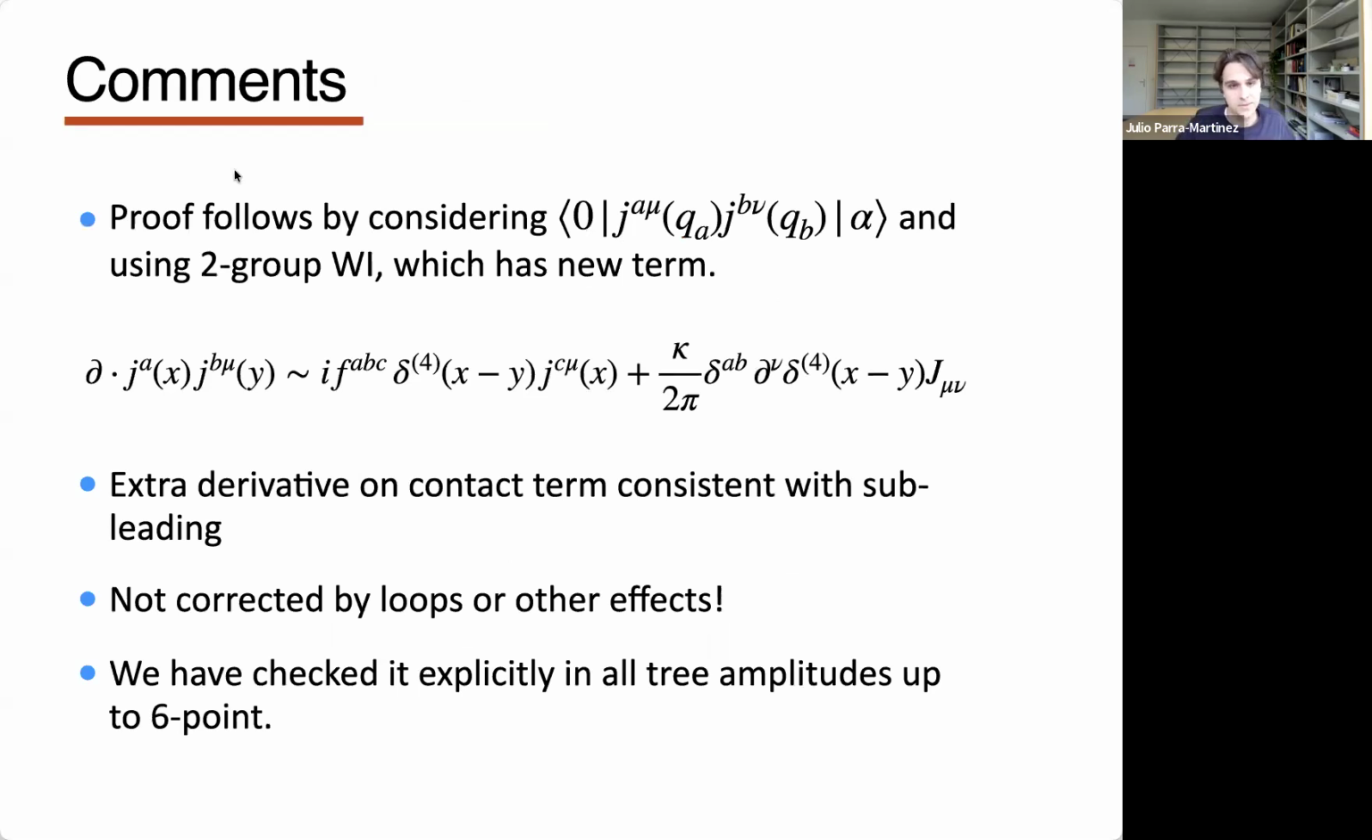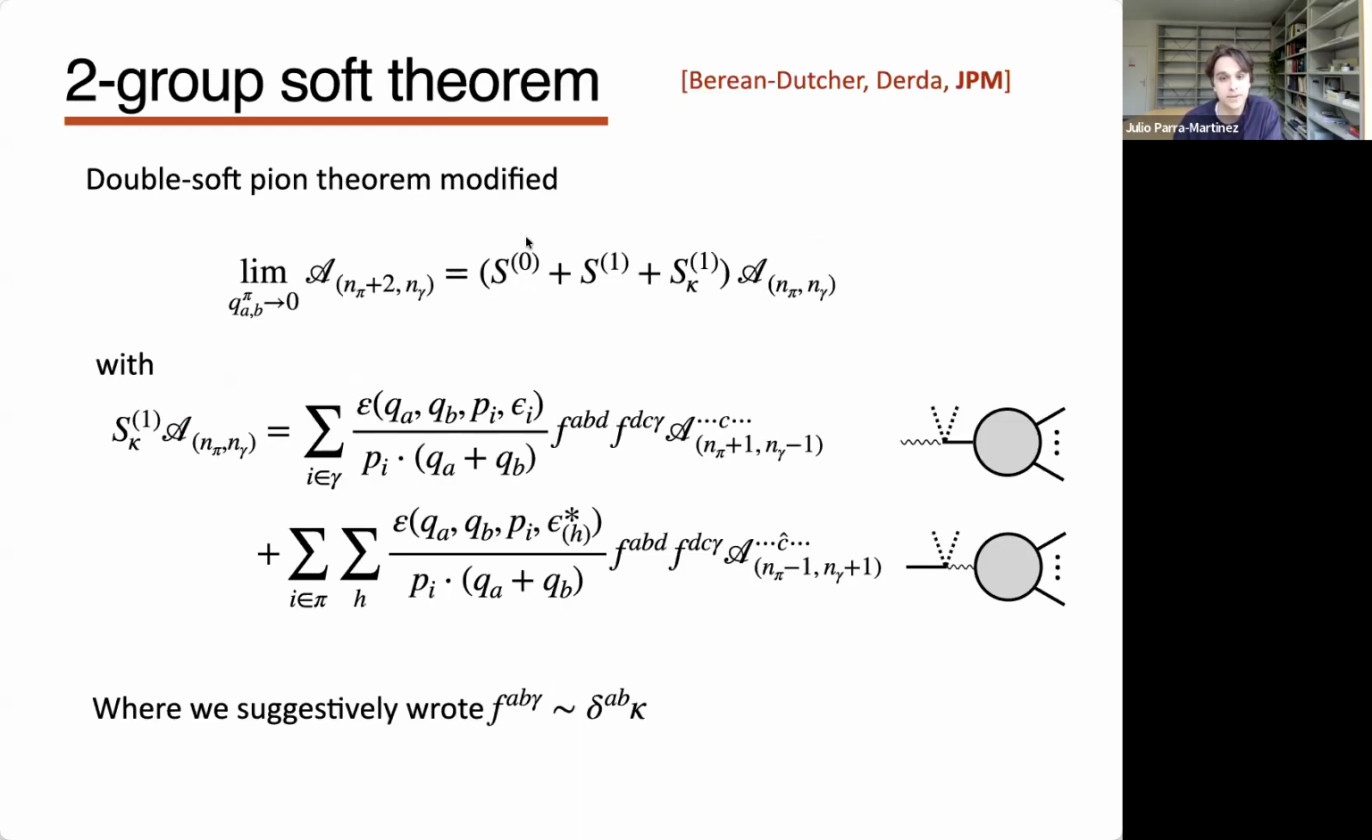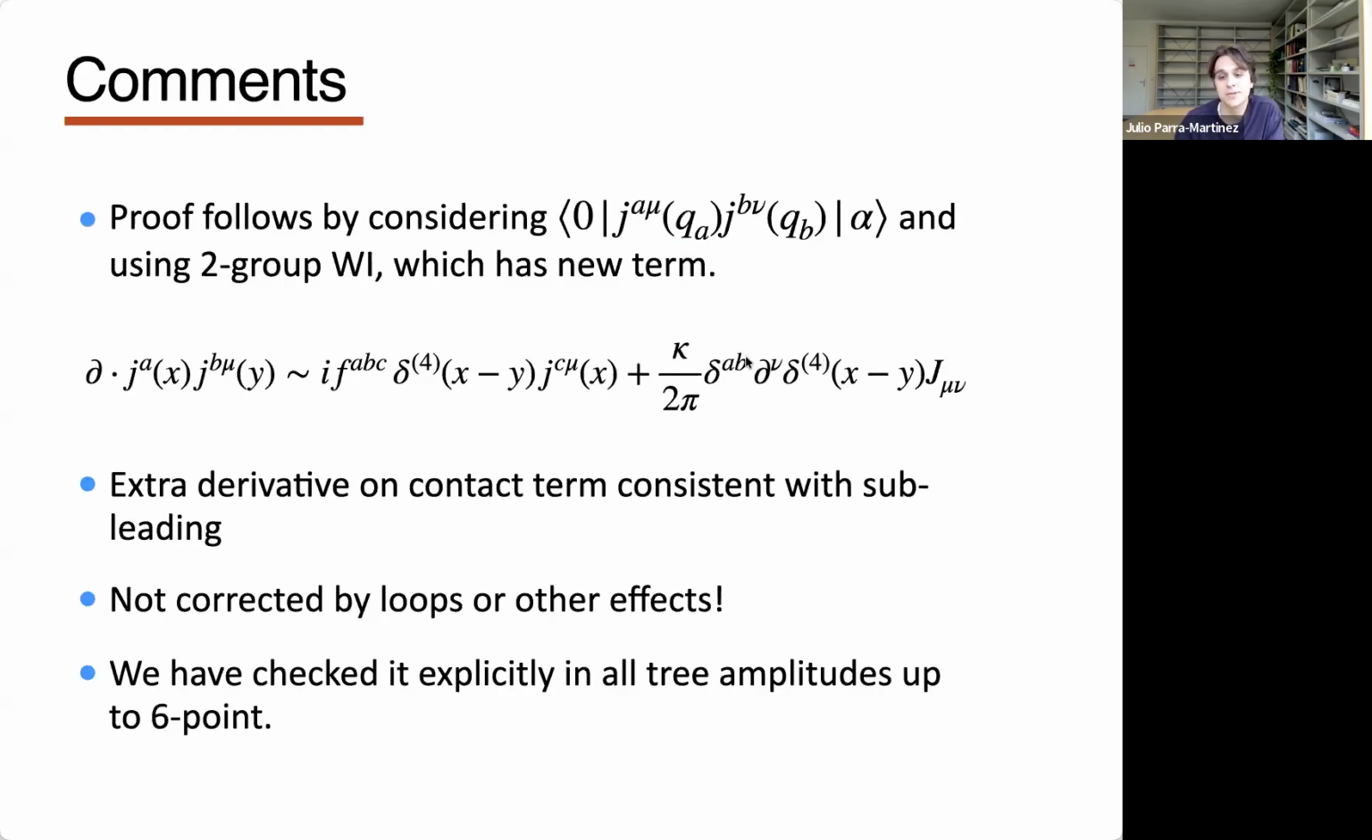Okay, so these are the comments. As I said, the proof follows just by considering this 2-point function in the presence of some on-shell state and using the new term in the 2-group Ward identity. But other than that, it's just like the double soft pion proof. The fact that this contact term has an extra derivative corresponds to the fact that the soft theorem appears at the subleading order. The leading double soft pion theorem was not modified, but the subleading soft theorem was modified precisely because there is 1 derivative in this contact term.